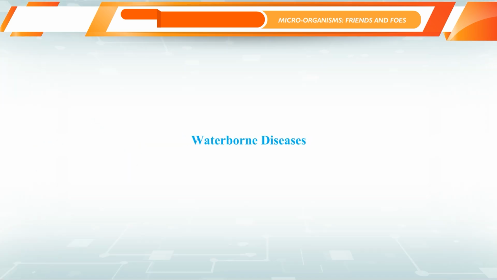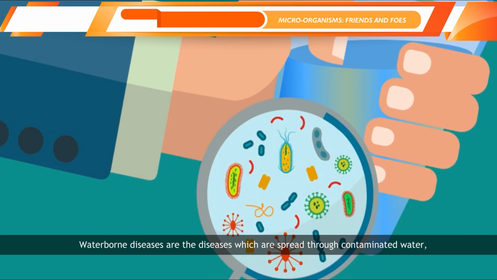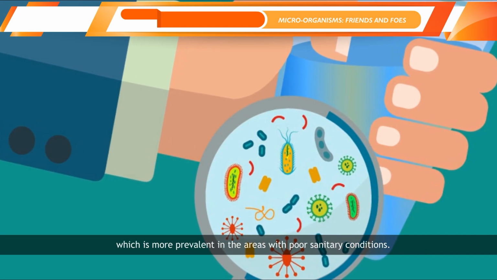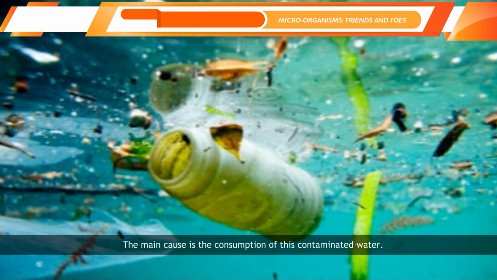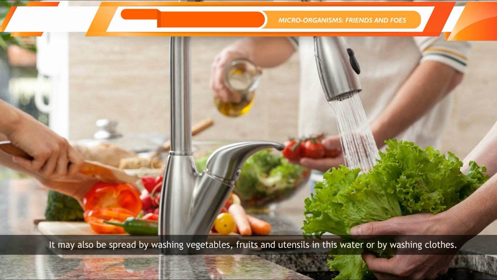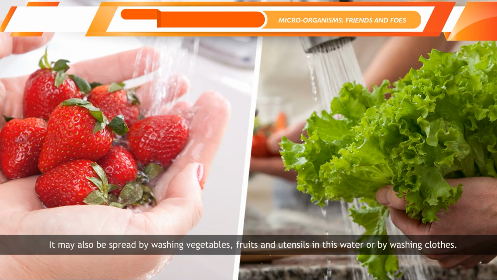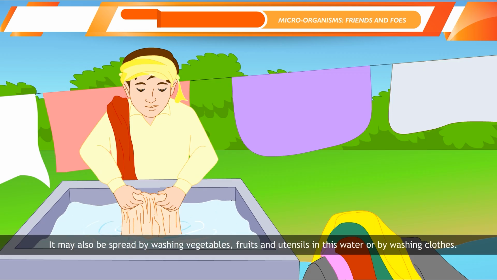Waterborne diseases. Waterborne diseases are the diseases which are spread through contaminated water, which is more prevalent in the areas with poor sanitary conditions. The main cause is the consumption of this contaminated water. It may also be spread by washing vegetables, fruits, and utensils in this water or by washing clothes.